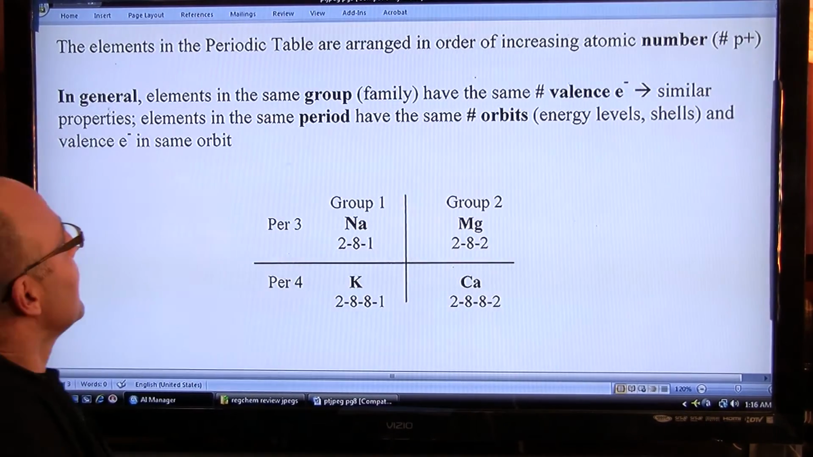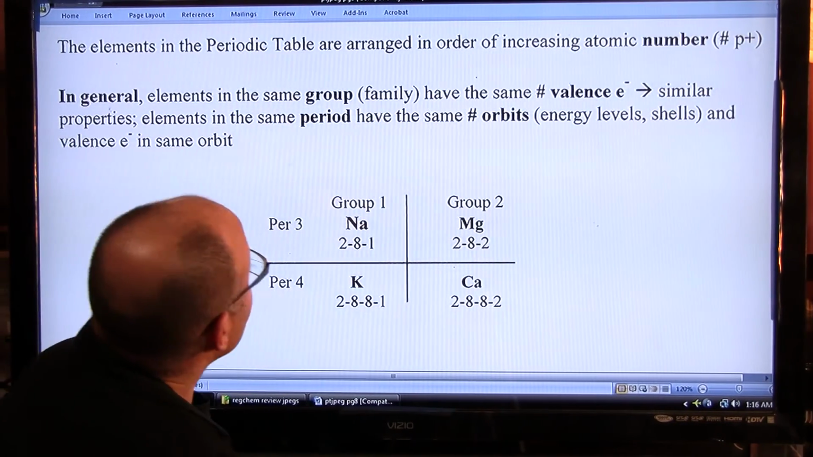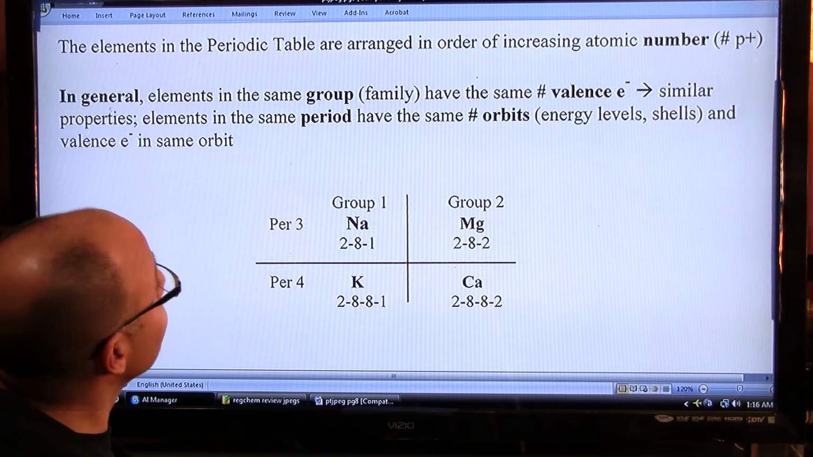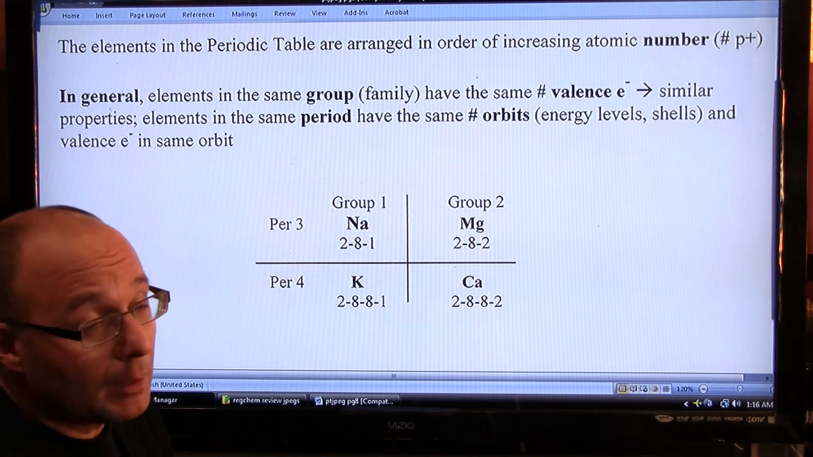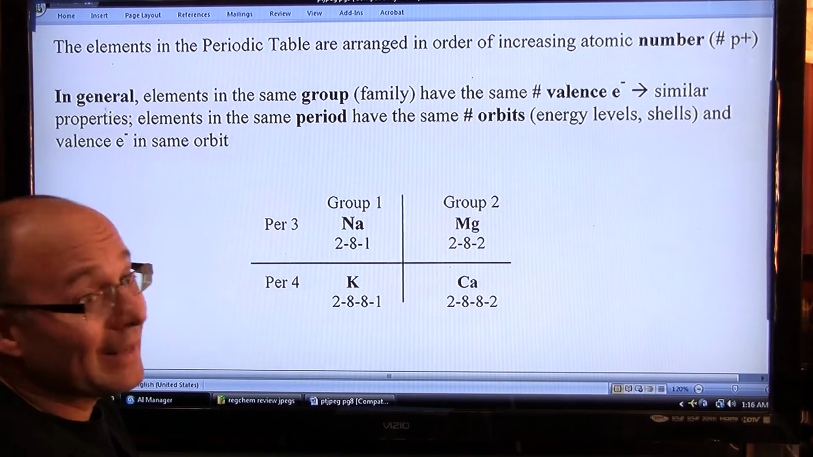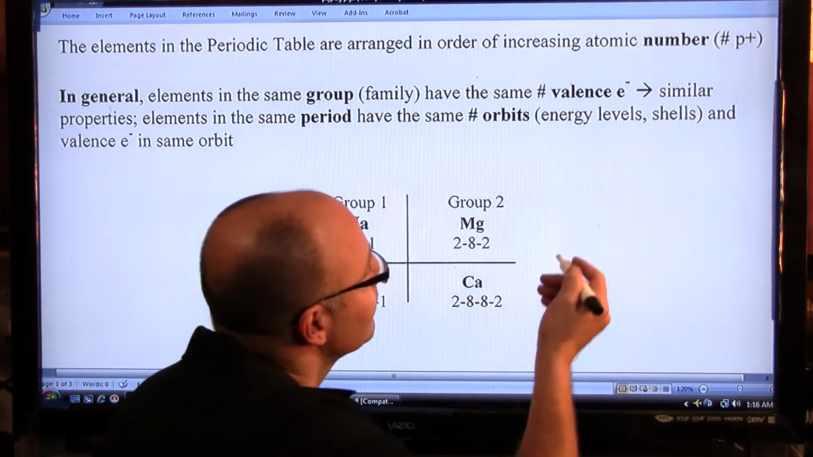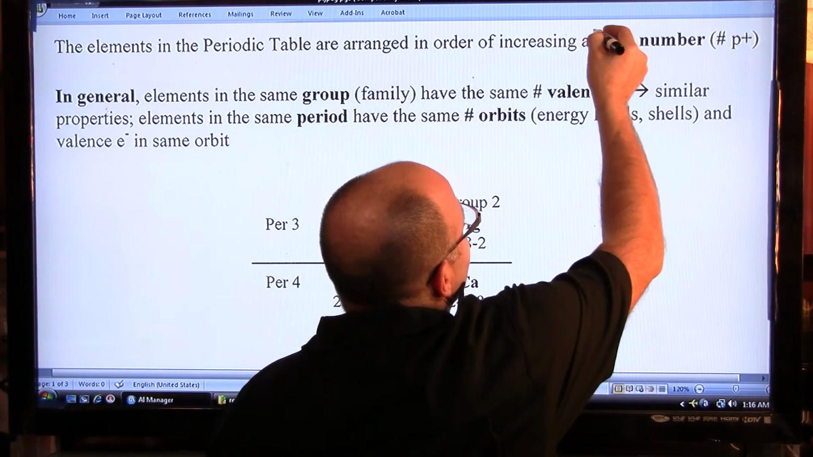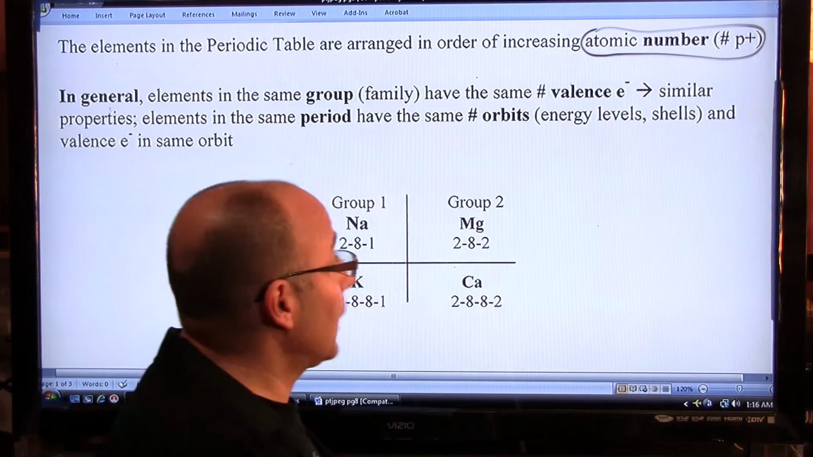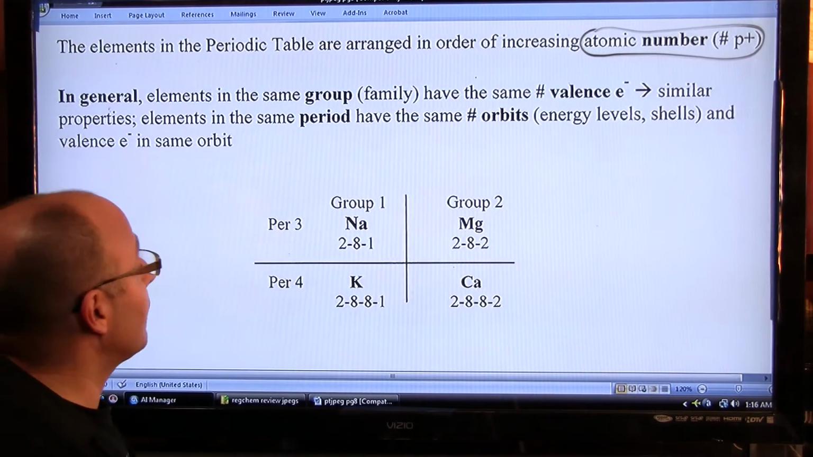Anyway, the elements in the periodic table are arranged in order of increasing atomic number. The atomic number, if you recall, is the number of protons. The atomic number is what identifies an element. So the elements are not arranged alphabetically. H, which is element number 1, is not the first letter in the alphabet.